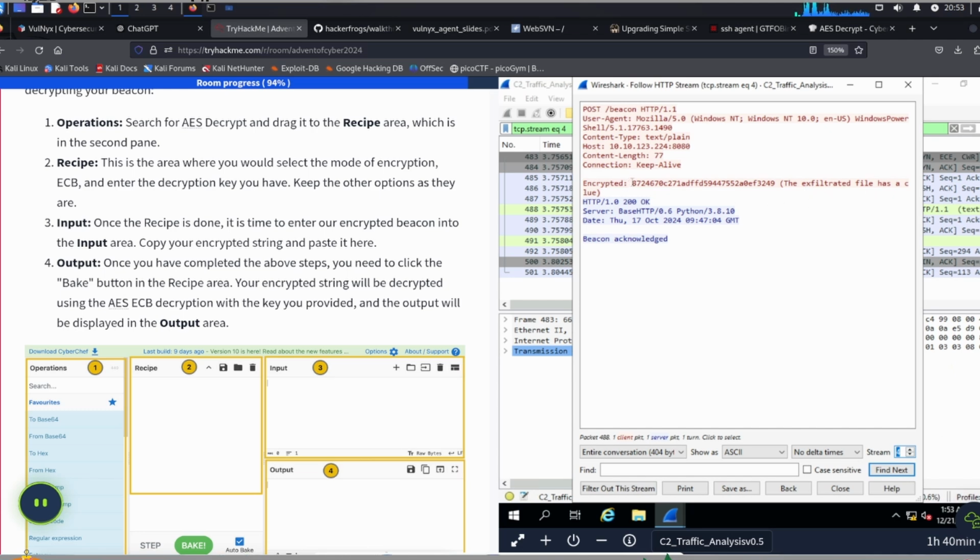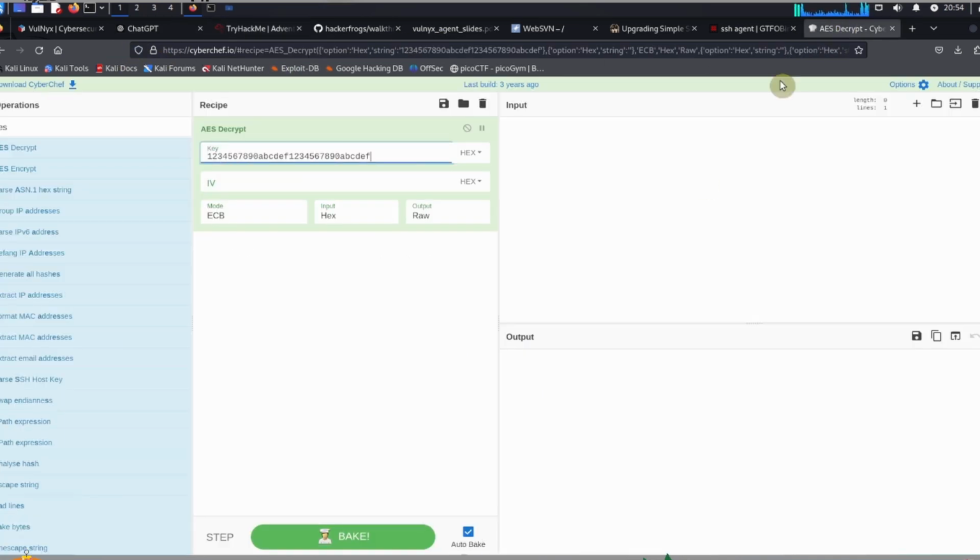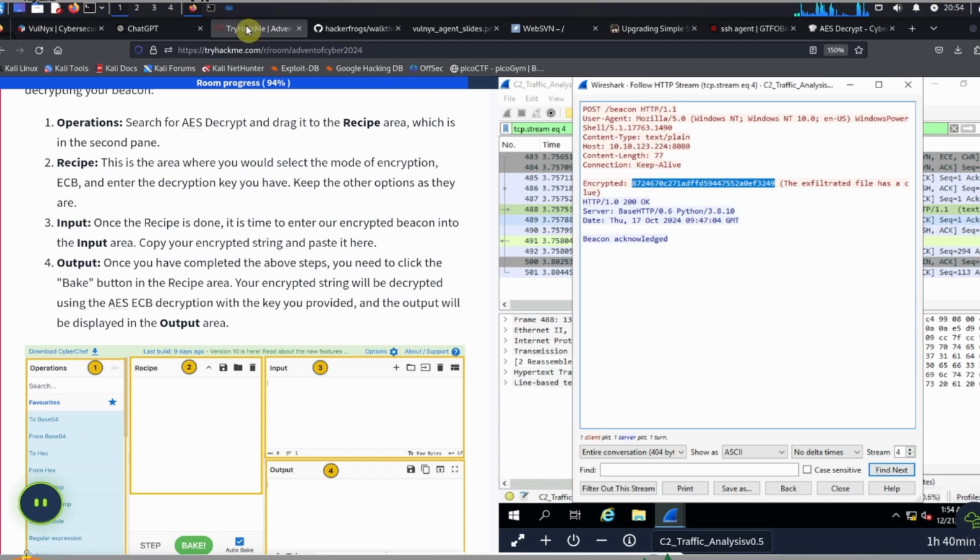Okay, so the encrypted message right here, this is the value. We're going to highlight it all, and then copy it. After we copy it, we're going to go over to CyberChef. So CyberChef is here, and for the input, we're going to paste in the encrypted message. After we do that, we see here that the flag that we need, the message, is THM secret 101. So we're just going to copy the value, then go back to the TryHackMe page.